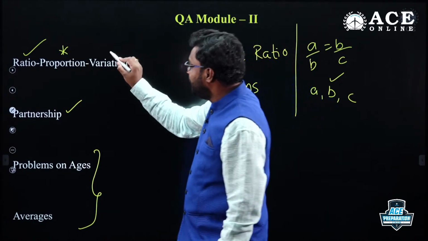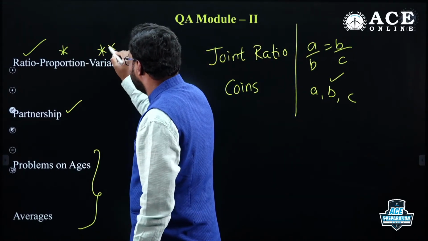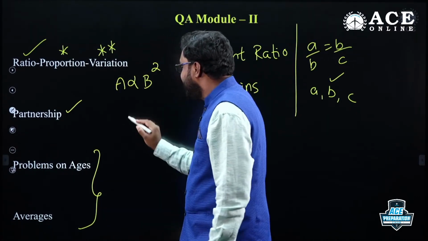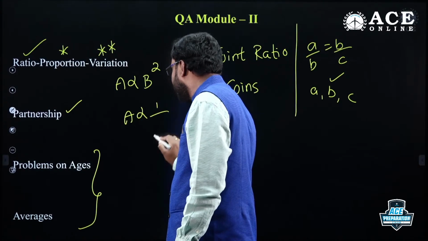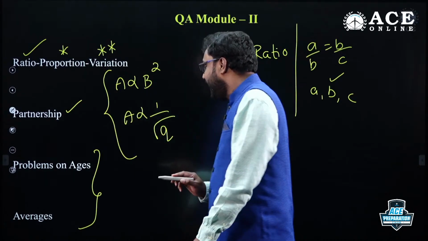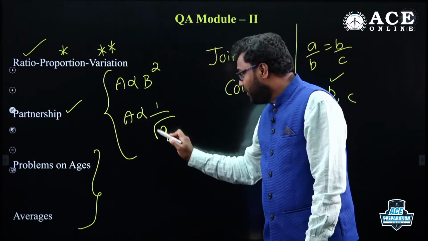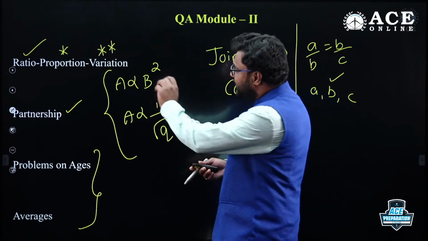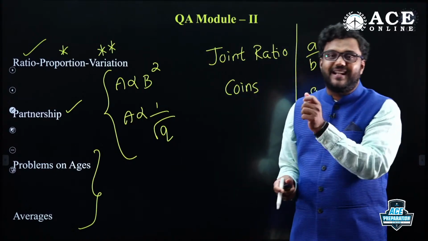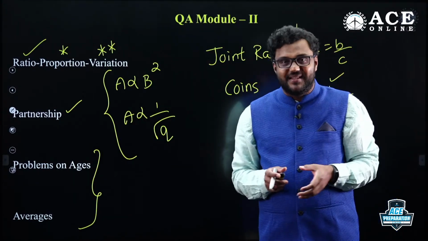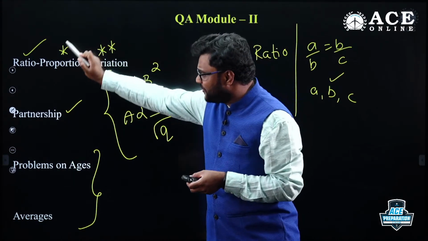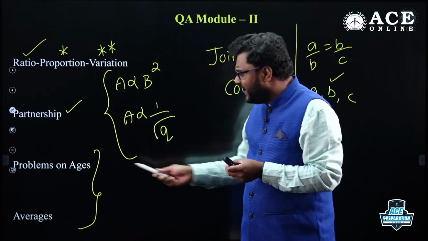And variations also are very, very important, my dear friends. A varies with the square of B. A inversely varies with the square root of Q. They mention in the question A varies with the square of B or A inversely varies with the square root of Q, like that. Then removing this proportionality or variation, we can put some constant K. To find that constant K, they give A and B sets of values in the question. So they can ask questions related to variations, proportion, ratio, partnership, and ages.